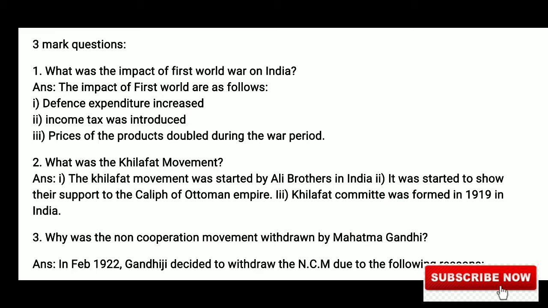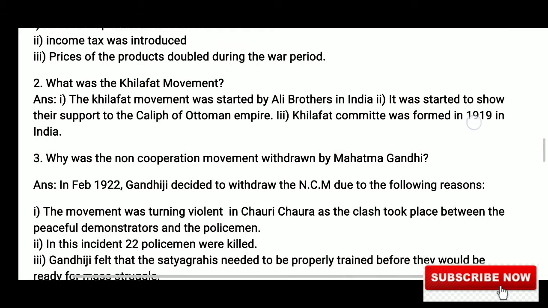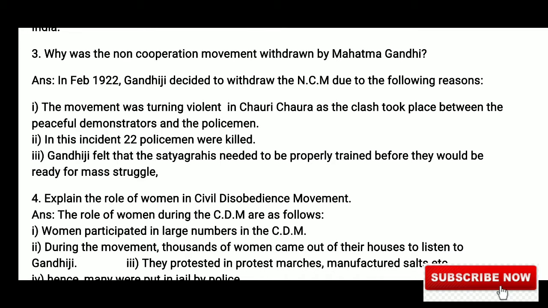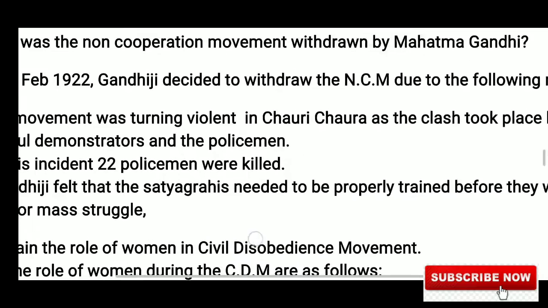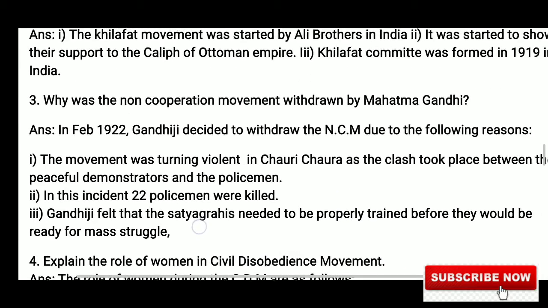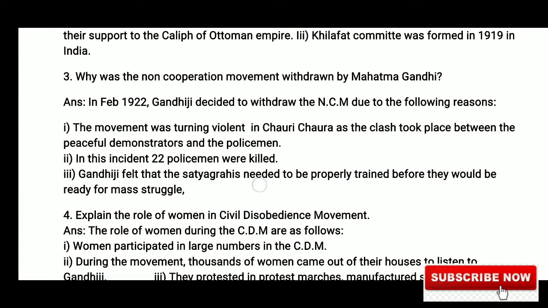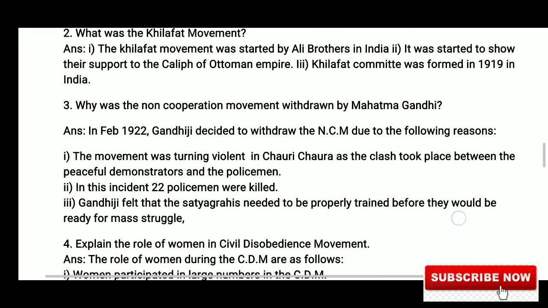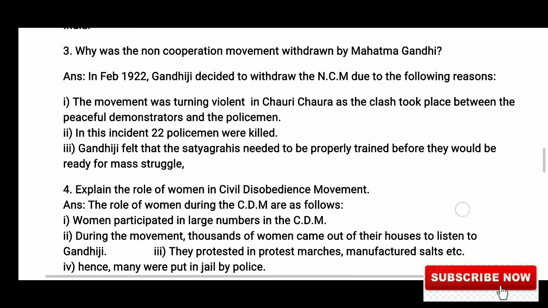Number 1, defense expenditure increased. Number 2, income tax was introduced. And number 3, the price of commodities or products was doubled. Next question is, why was the non-cooperation movement withdrawn by Mahatma Gandhi? It was withdrawn mainly due to the Chauri Chaura incident, in which 22 policemen were killed, and Gandhiji felt that Satyagrahis need to be properly trained before they would be ready for mass struggle.